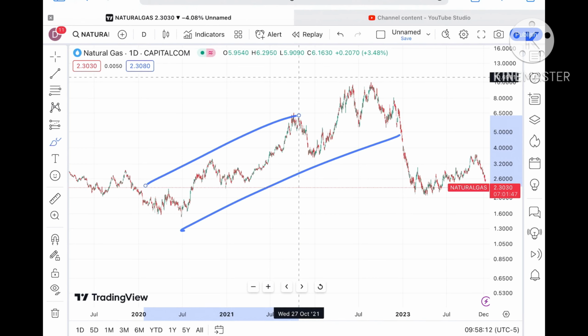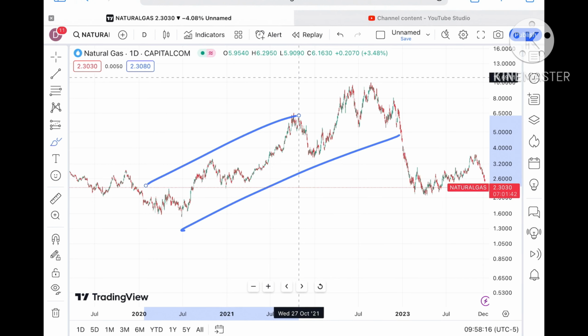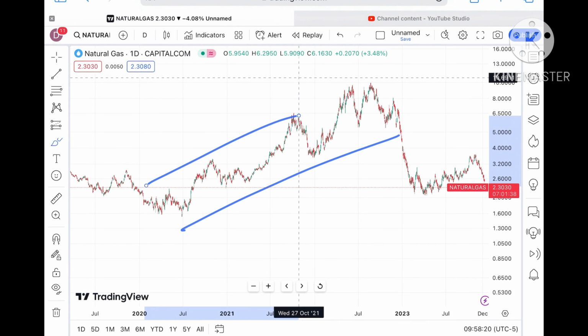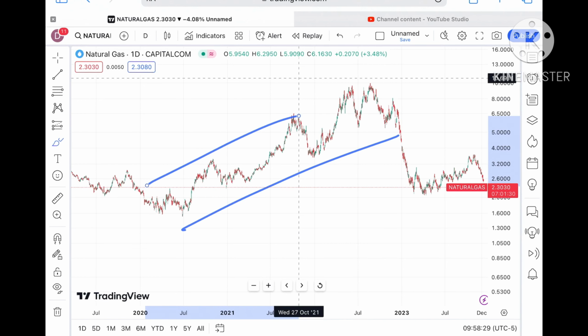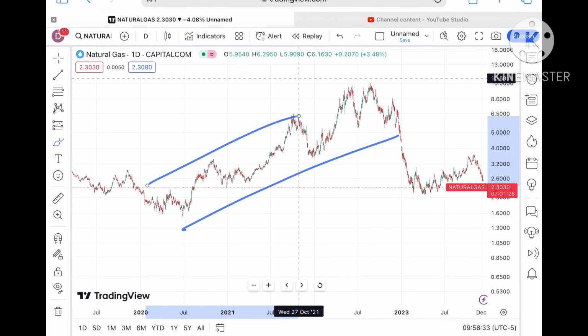These are forming the same patterns that we have seen in crude, while if you go to gold and silver, they are also creating the same pattern. That means moving up and down on the basis where gold is moving similar to silver and silver is moving similar to gold. Okay, now if you look at this particular trend, there is a higher chance we can see a further fall in the price of natural gas.